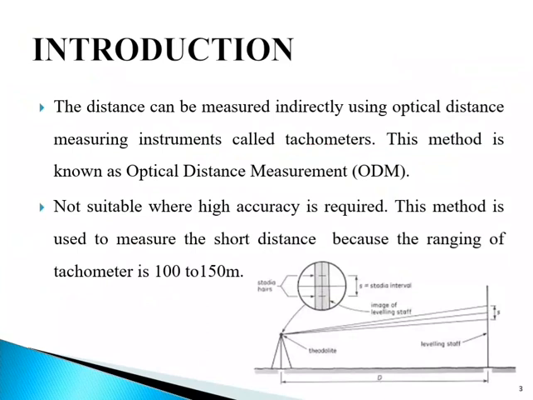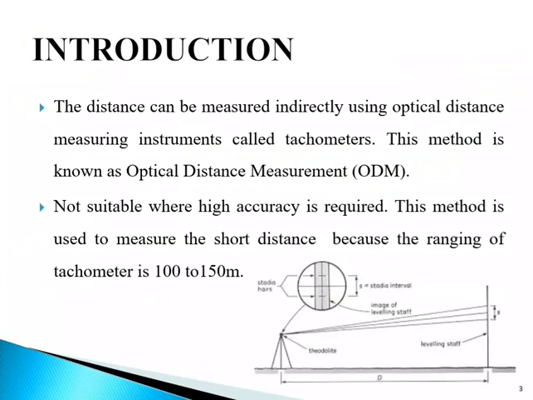The distance can be measured indirectly using optical distance measuring instruments called tachometers. This method is known as optical distance measurement, denoted by capital ODM. However, these tachometers are not suitable where high accuracy is required.